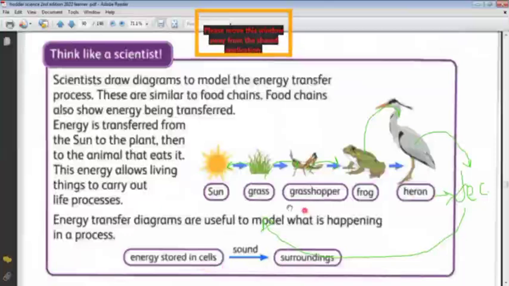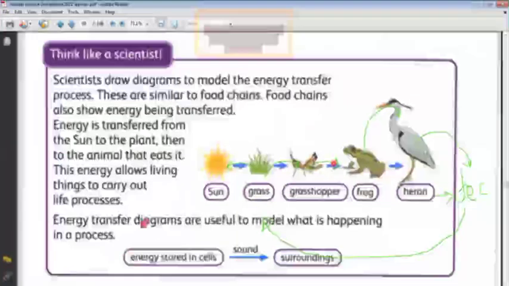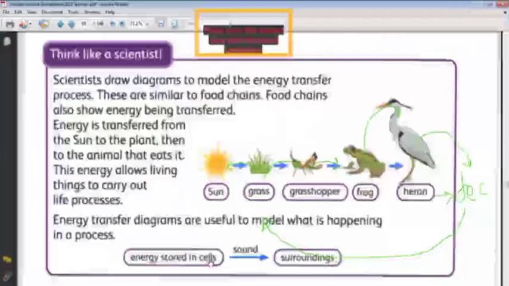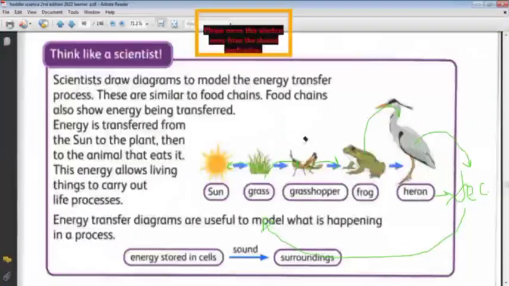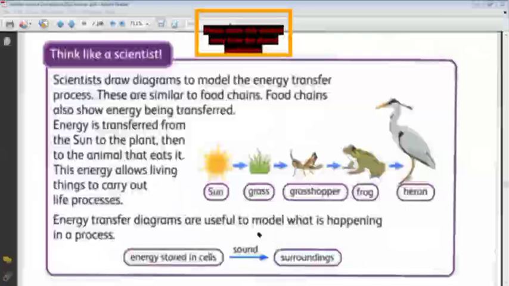It is similar to the food chain, as the food chain describes the energy transfer from one living thing to another. And this diagram also describes the energy transfer in the radio. It is an object that contains energy transfer. Okay, so we use this model to describe how the energy is transferred from one object to another object. So we can know where the energy starts and where the energy ends.